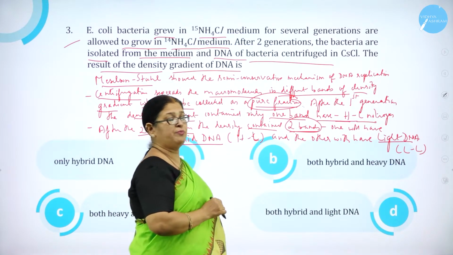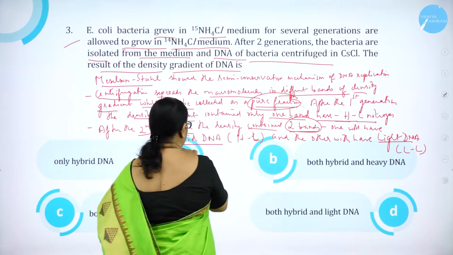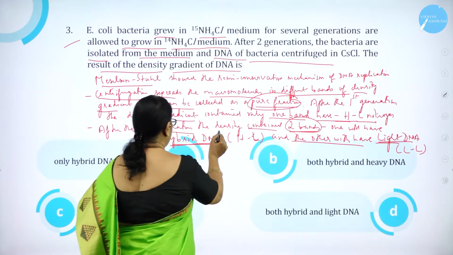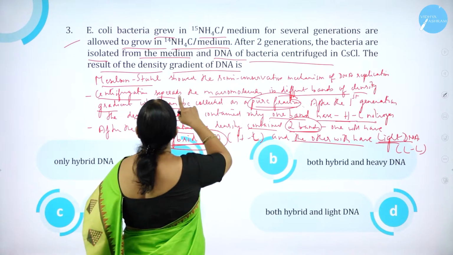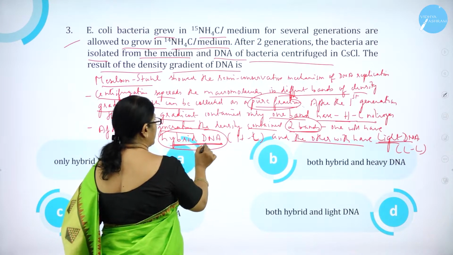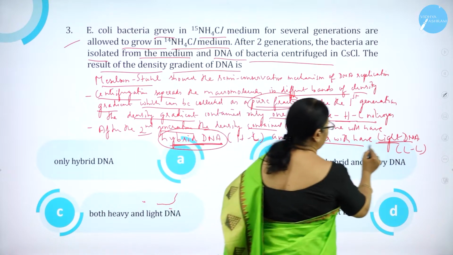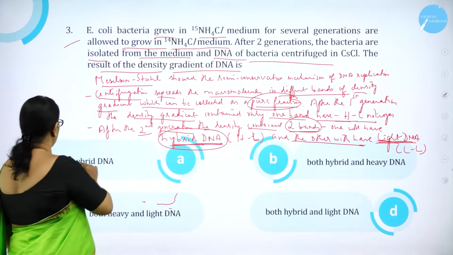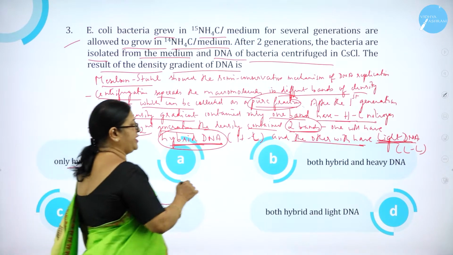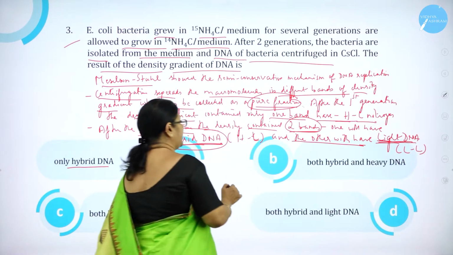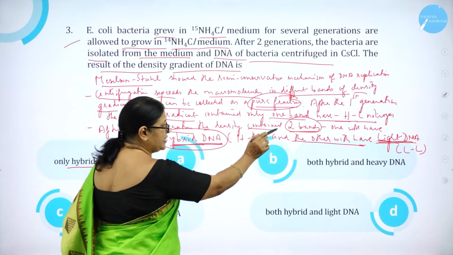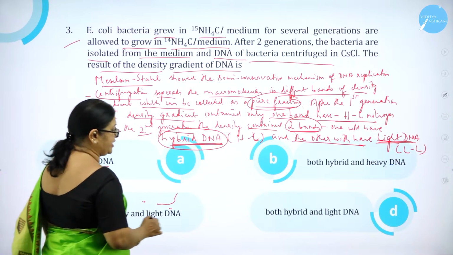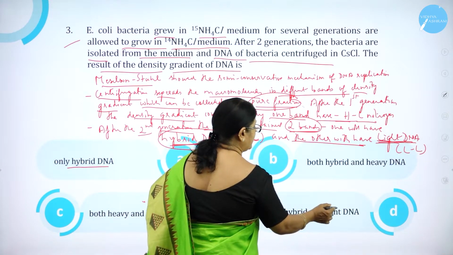What is the nature of the 2 bands? One will have hybrid DNA and the other will have light DNA. So the density gradient of DNA is what? One will have hybrid DNA and the other will have the light DNA. So what are the options? Option A, only hybrid DNA. Option B, both hybrid and heavy DNA. Which is the answer? Hybrid DNA and light DNA. Option C, both heavy and light DNA. Option D, both hybrid and light DNA.